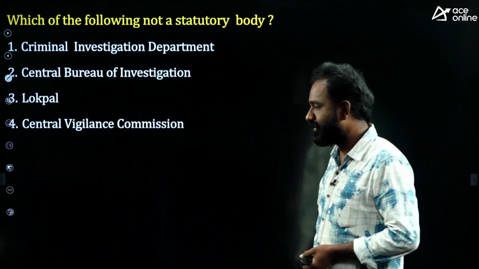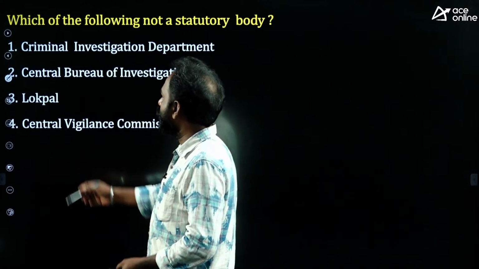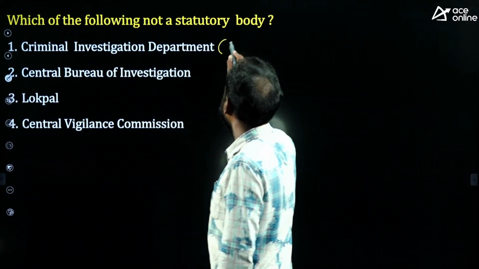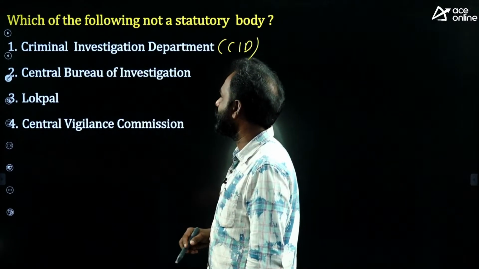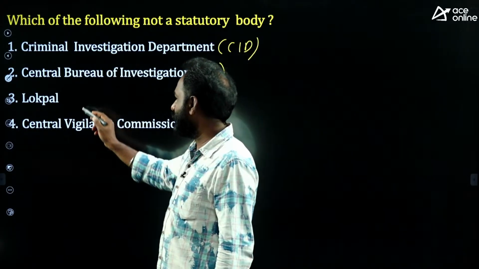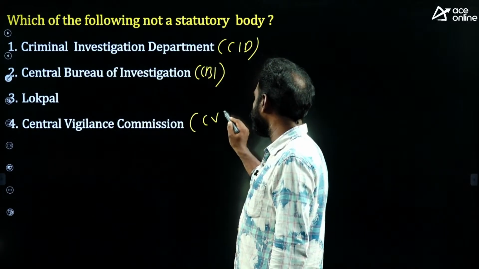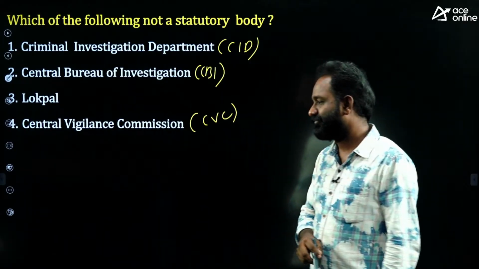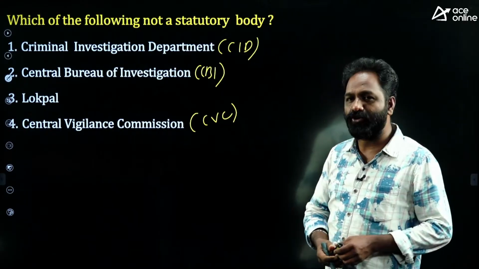Which of the following is not a legal body? Criminal Investigation Department, called CID; Central Bureau of Investigation, CBI; Lokpal; and the Central Vigilance Commission, CVC. So, which of the following is not a statutory body?